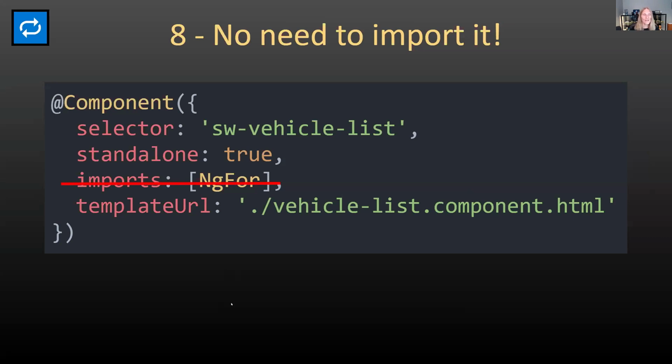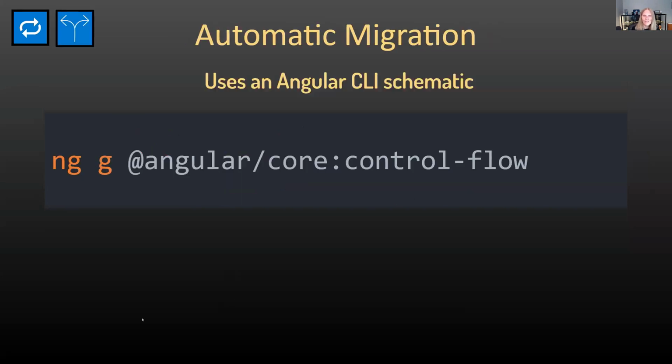Okay, so that's the if block, and the for block, that's new as part of the block syntax or control flow that's relatively new in Angular. One important thing to note is that there is an automatic migration available. It uses an Angular CLI schematic, which means it's ng generate. So ng generate @angular/core:control-flow, and it will go in and change all of your *ng whatevers to @if and @for.